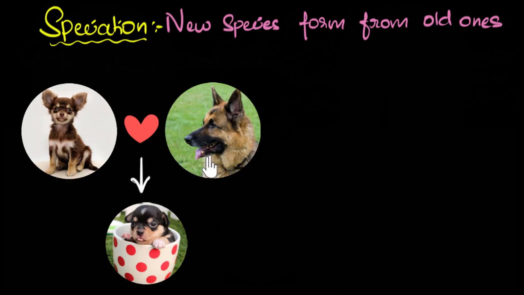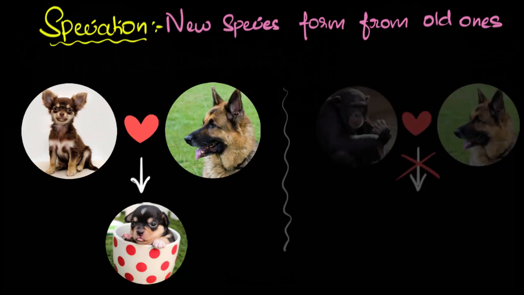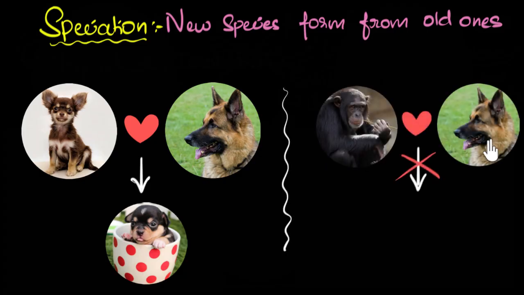They're all dogs. On the other hand, if two members are unable to reproduce at all or make a fertile offspring, then we will say they belong to different species. So for example, this chimpanzee and this dog, they belong to different species because they cannot reproduce at all.